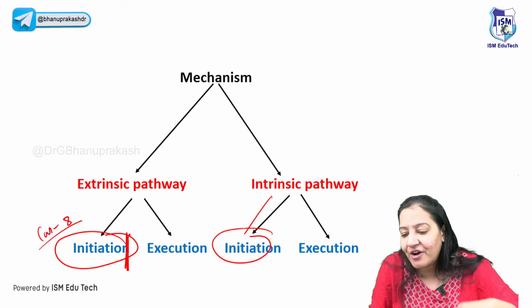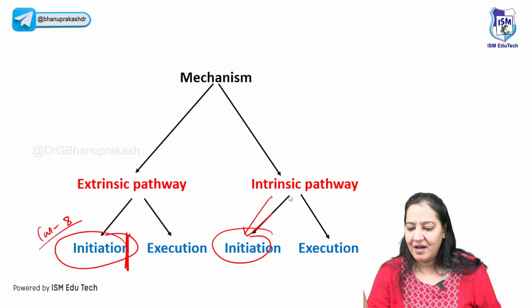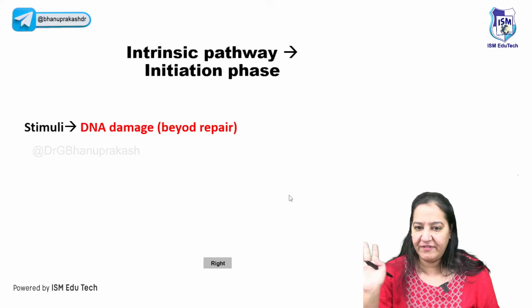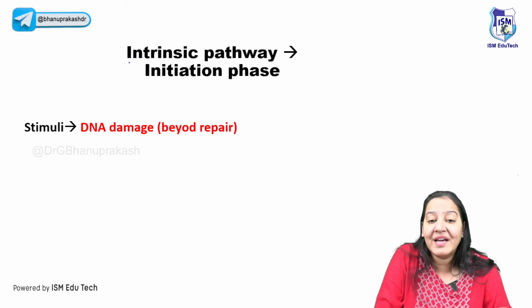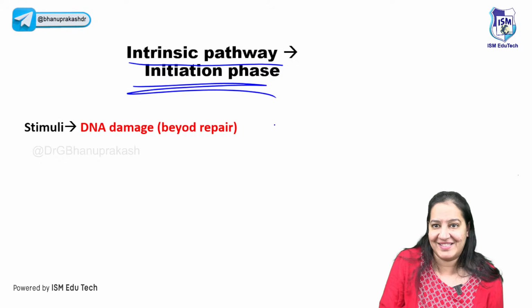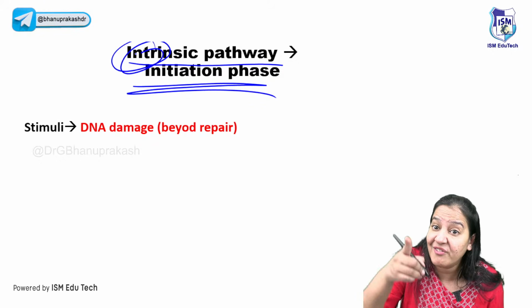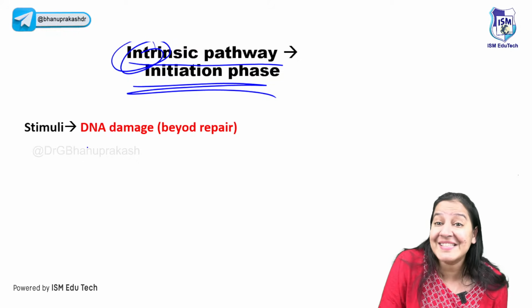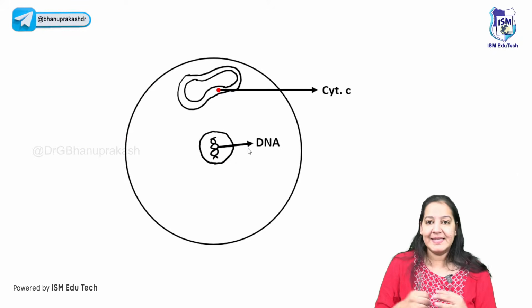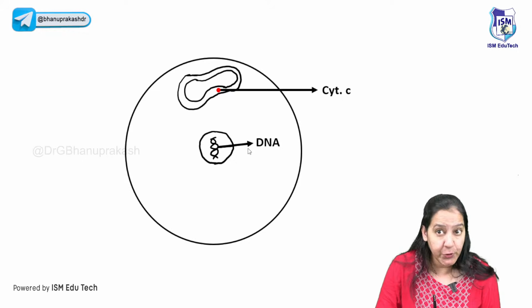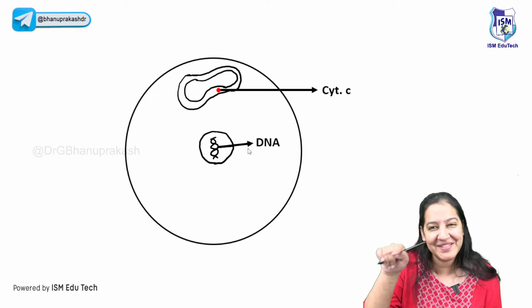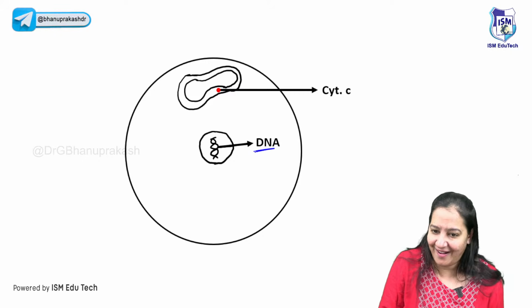Let me tell you initiation of intrinsic pathway now. Initiation of intrinsic pathway, then we will continue in execution. So, coming on the intrinsic pathway initiation phase. Here, it's intrinsic now. Signal will come from inside. So, what is the signal here? DNA damage. Can you see a cell? Say yes. You can see the nucleus? Say yes. Inside the nucleus, can you see a double-stranded DNA? It's healthy. Currently, it's not damaged.